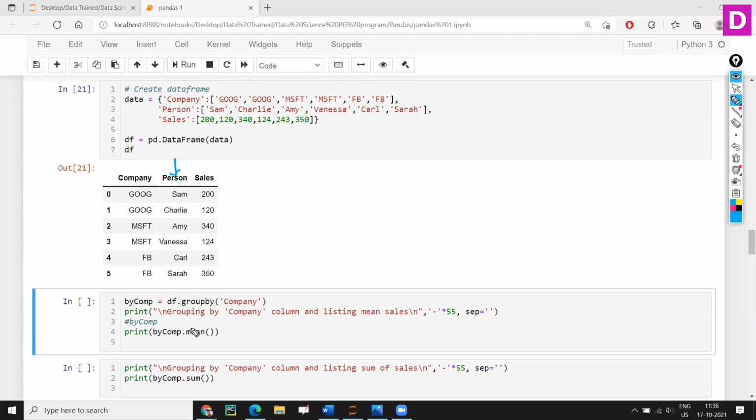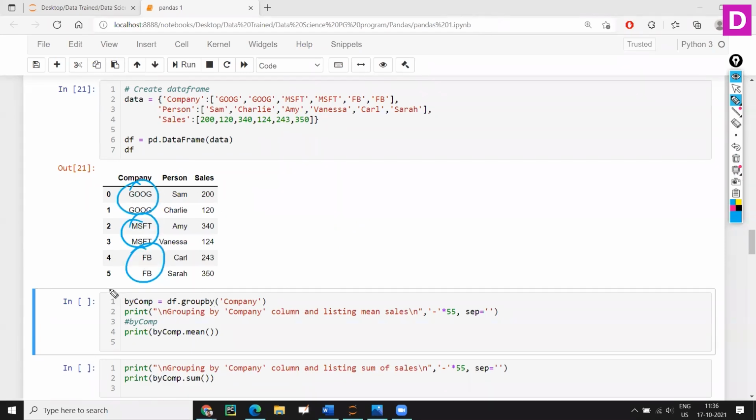Now let's say group by. What does group by do, and how do we interpret this? How many groups are there? Google is one group, Microsoft is one group, FB is one group. I want to group them: one Google, one MSFT and one FB. I want to see the data in this fashion. So how will I be able to do that? I'm going to group them.